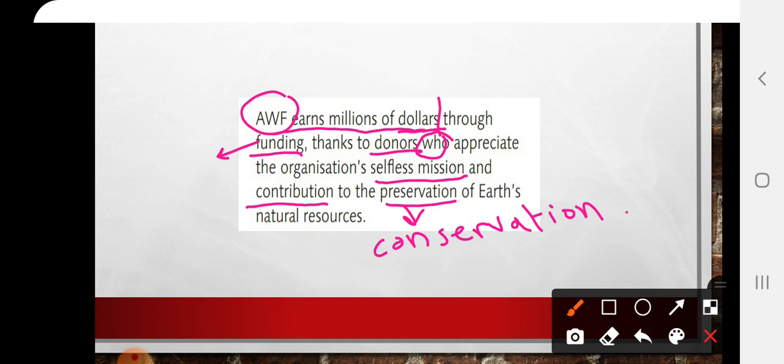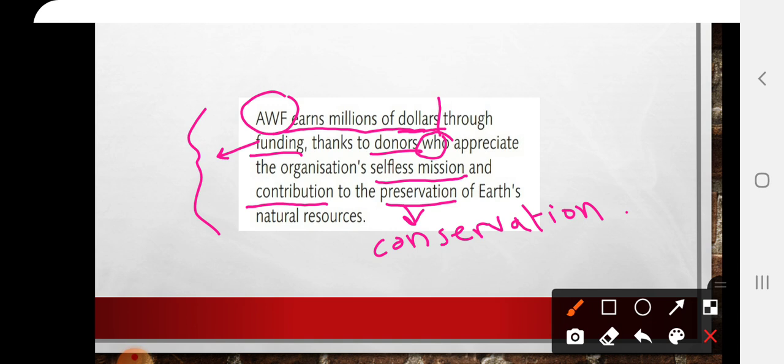So which sentence shows that AWF has a selfless mission, or does selfless missions for the Earth's natural resources? This is the sentence that talks about it. AWF earns millions of dollars through funding thanks to donors who appreciate the organization's selfless mission and contribution to the preservation of Earth's natural resources.